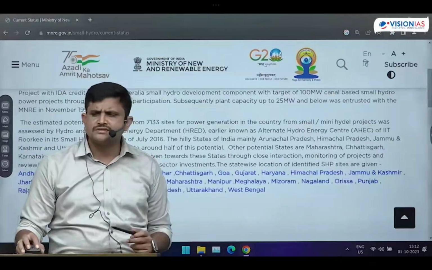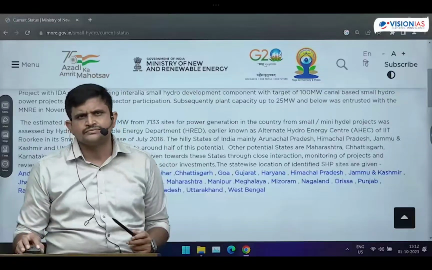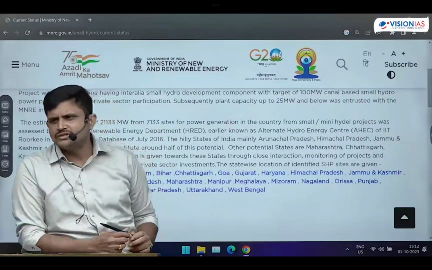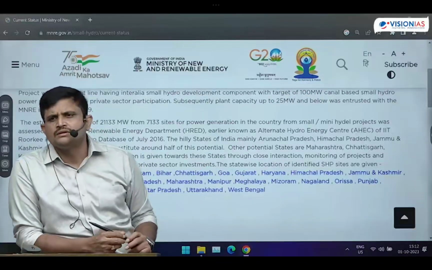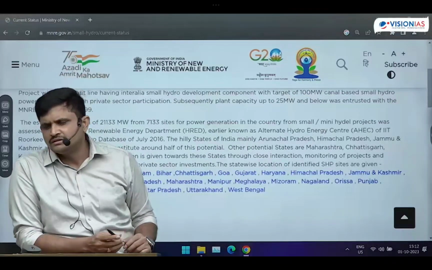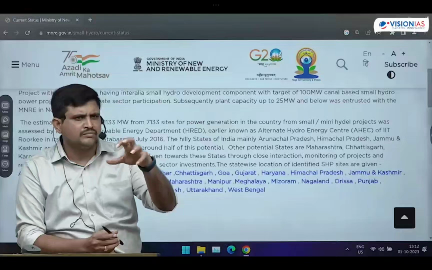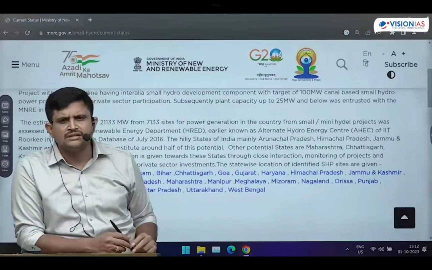Okay, now, green hydrogen means completely, totally green, no carbon dioxide emissions. That is what it is. And so many people are asking about grey hydrogen. Grey hydrogen was not given by the government of India. It was given in other books. Grey hydrogen means hydrogen produced from fossil fuels, that is coal, diesel, like that. It was not given in the material that was released by the government of India; they have not covered it.